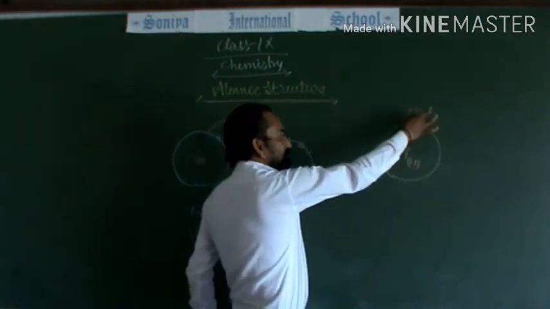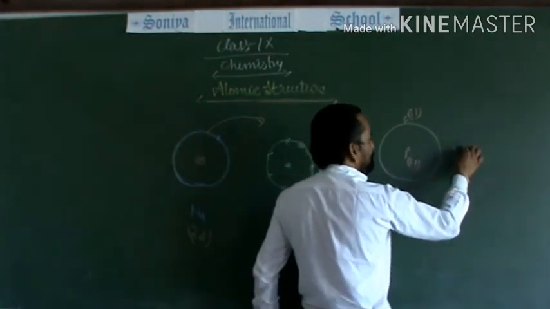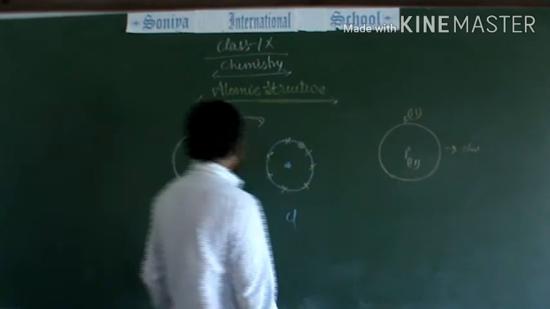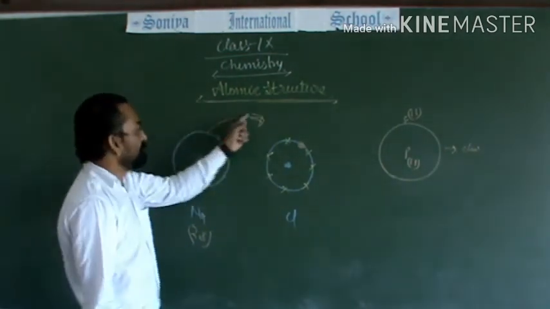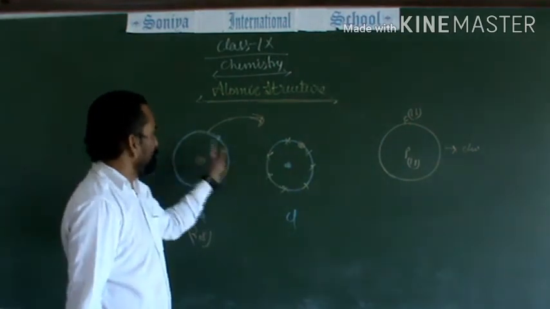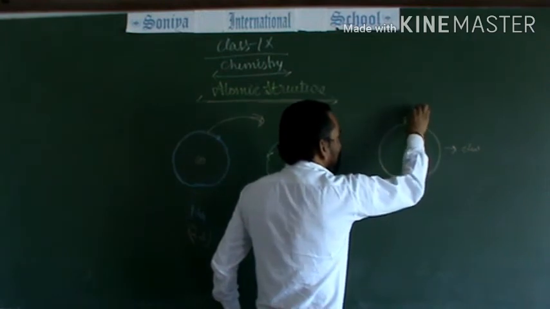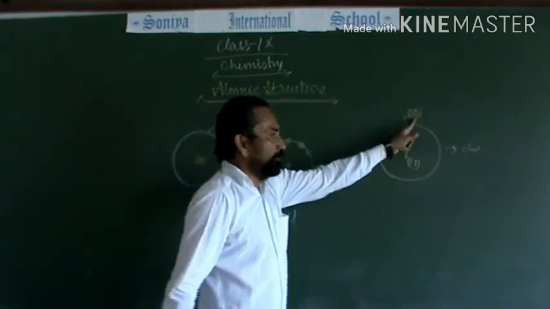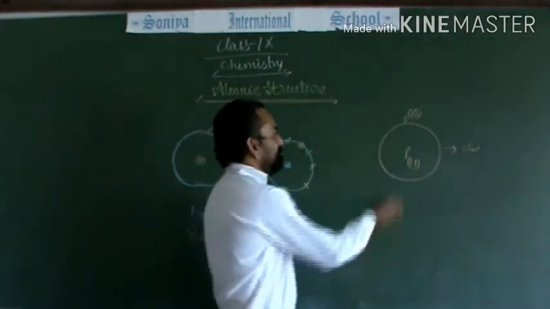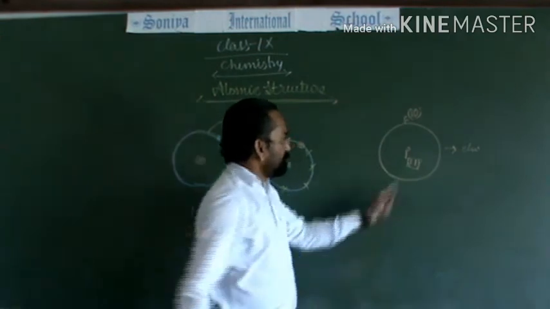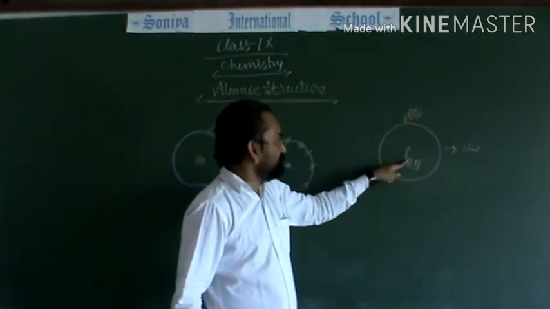So 11 electrons cancel 11 protons, and an isolated sodium atom is electrically neutral. But when it donates 1 electron, there is a deficiency of electrons. How many electrons does it have? Only 10. And number of protons? 11. So which charge is effective? Positive charge is effective because 10 protons cancel the charge of 10 electrons and the charge of 1 proton is left.